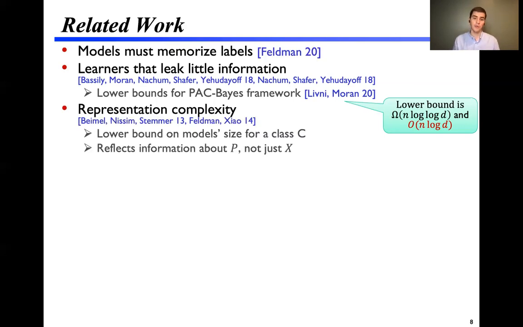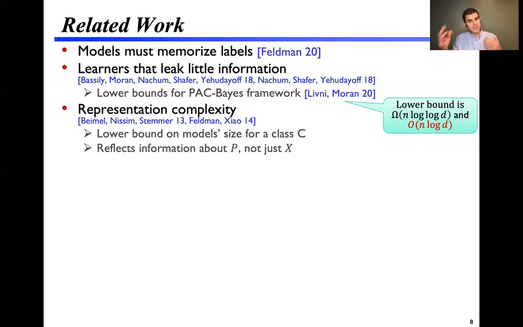Additionally, there's a line of work on representation complexity, which is used in studying the sample complexity of differentially private learning. Representation complexity provides lower bounds on model size for a specific concept class C. In our setup, we don't have a concept class. We have this prior distribution over labeled examples.